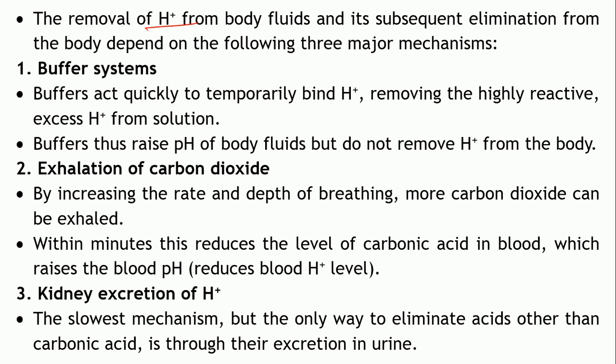There are three main mechanisms which help in maintaining the pH of the body fluids within a narrow range by removal of the H plus ions generated by metabolic reactions. The three main mechanisms include the buffer systems, second, the exhalation of carbon dioxide, and third, excretion of the H plus ions by the kidneys.